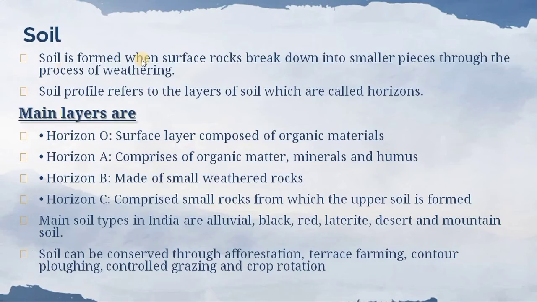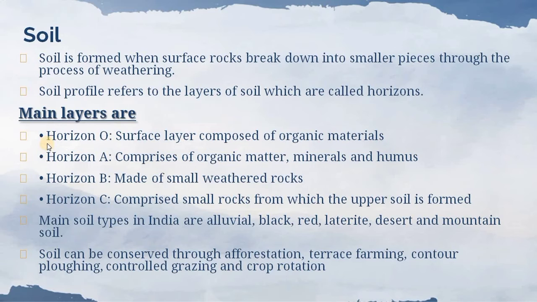Soil is formed when surface rock breaks down into smaller pieces through the process of weathering. So this is one of the processes, we call it weathering. We have learned about weathering in 6th standard and 7th standard also. Soil profile refers to the layers of soil which are called horizons. So students, there are different types of layers, especially 4 layers in soil.